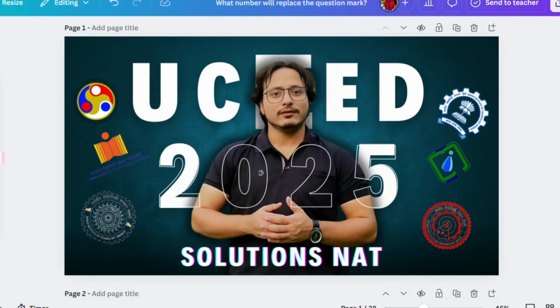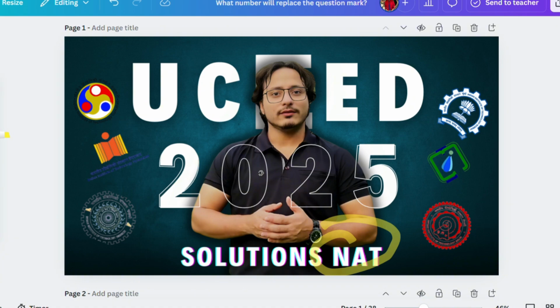Hello everyone, so let's proceed with the solution of UC 2025 and today we will be only tackling the NAT part, so please don't be confused. For the rest, MSQ and MCQ, we will be doing a session together, might be tomorrow or the day after tomorrow, so please stay updated in the Telegram channel. I'll be providing the link in the description.